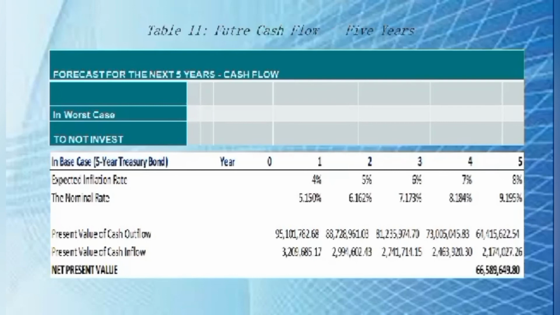The base case scenario is when the company invests in a 5-year treasury bond. By investing in a 5-year treasury bond, the company may be able to generate an NPV amount of 66,589,649.80 centavos. However, in terms of the current projection, based on the 10-year historical performance, it revealed that the company will gain an additional amount of NPV if it invests in a 10-year treasury bond.